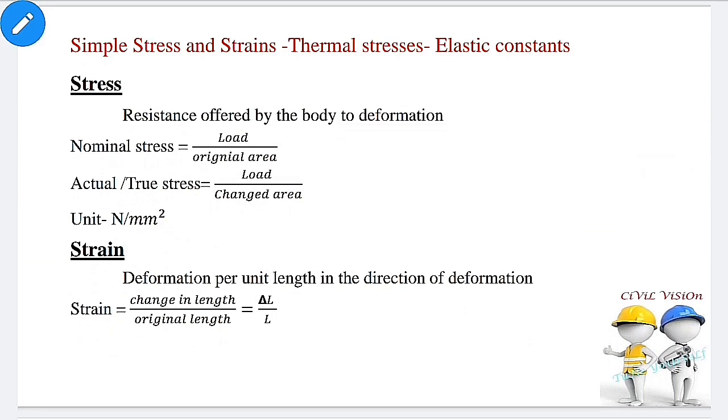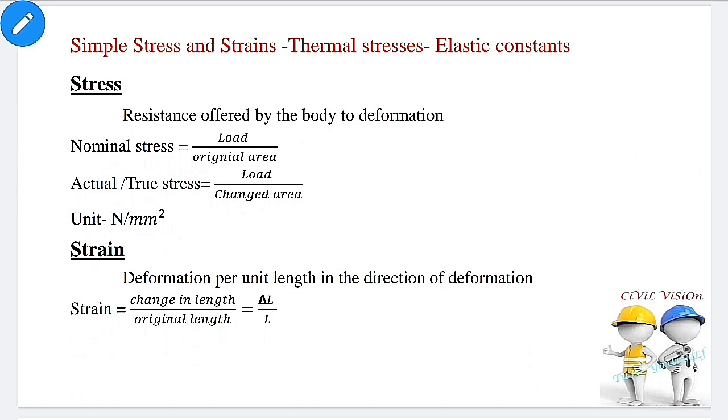Part 1. Simple stress and strains, thermal stress and elastic constants. Stress is defined as the resistance offered by the body to deformation. Nominal stress or simple stress equals load by original area. Actual stress or true stress equals load by changed area. Stress is a derived quantity, therefore the unit of stress is Newton per mm square.